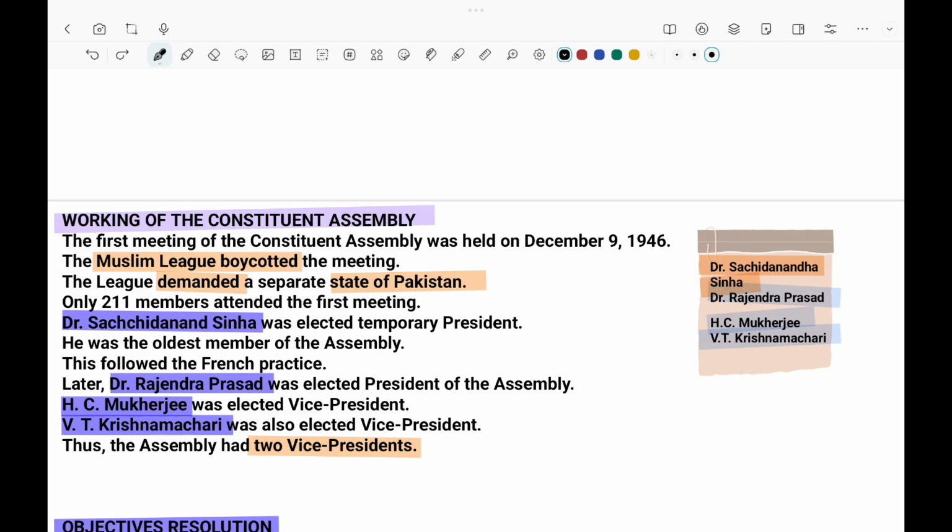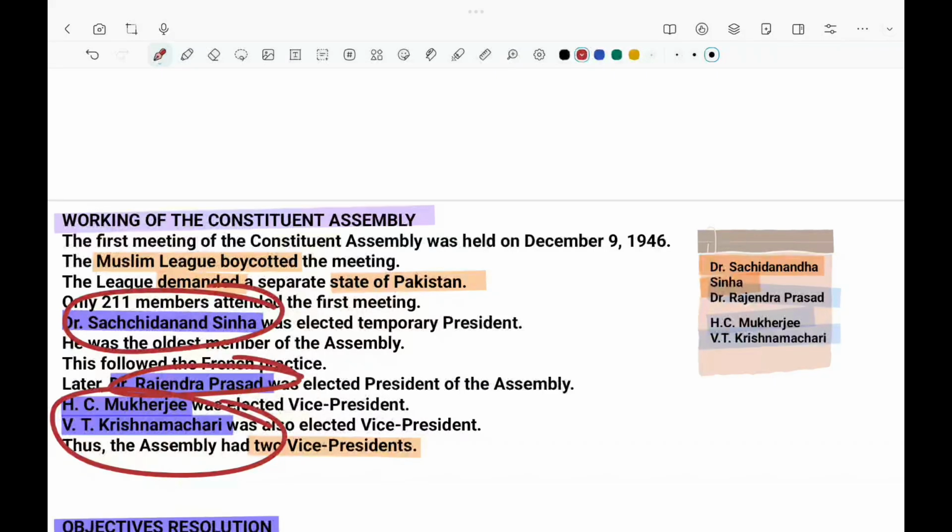It went away, and in that, the temporary leader, the oldest person, was Dr. Sachidananda Sinha. That's the reason why he became the temporary president. The next person is Rajendra Prasad, the permanent president, the first president, and we have two vice presidents. One is H.C. Mukherjee, the other V.T. Krishnamachari. These two are the vice presidents.